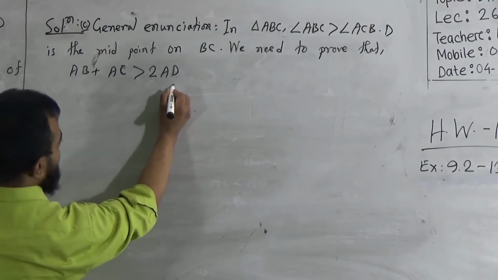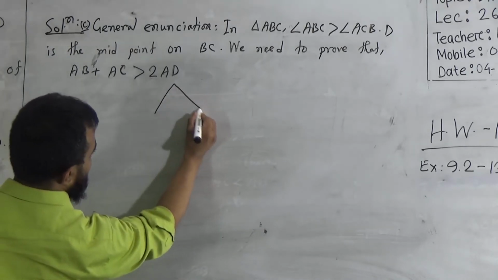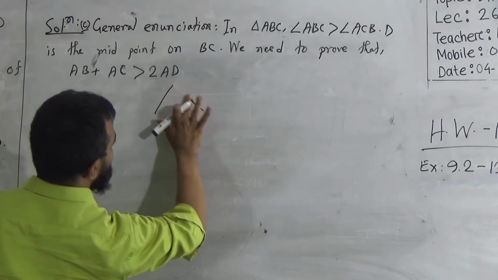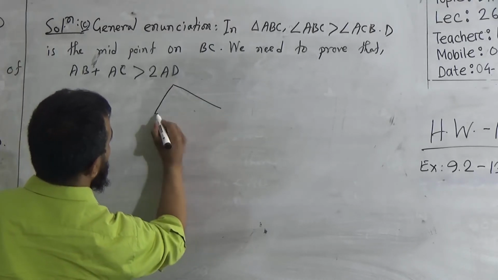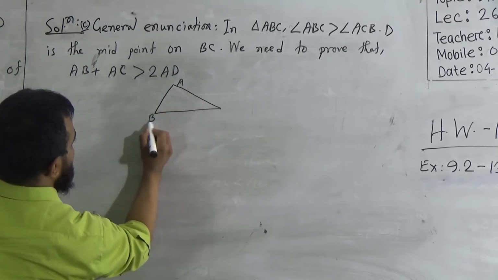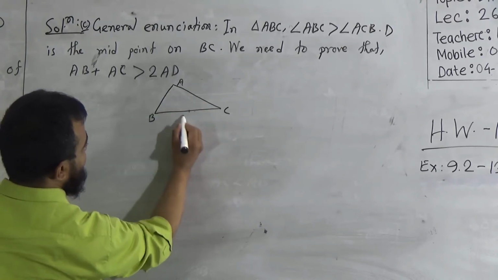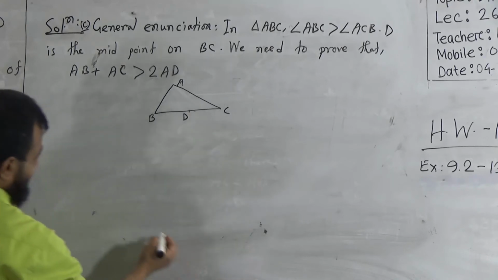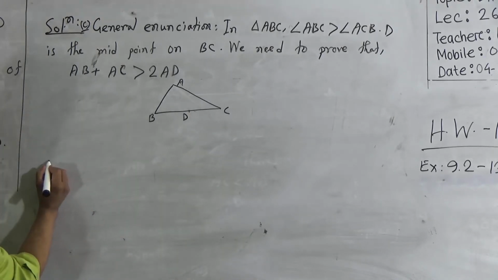For that we will construct the figure again. Students, we should draw this figure again, and we need to write down the construction also. It is A, B, C, and D is the midpoint here. Now we should write down the particular enunciation.